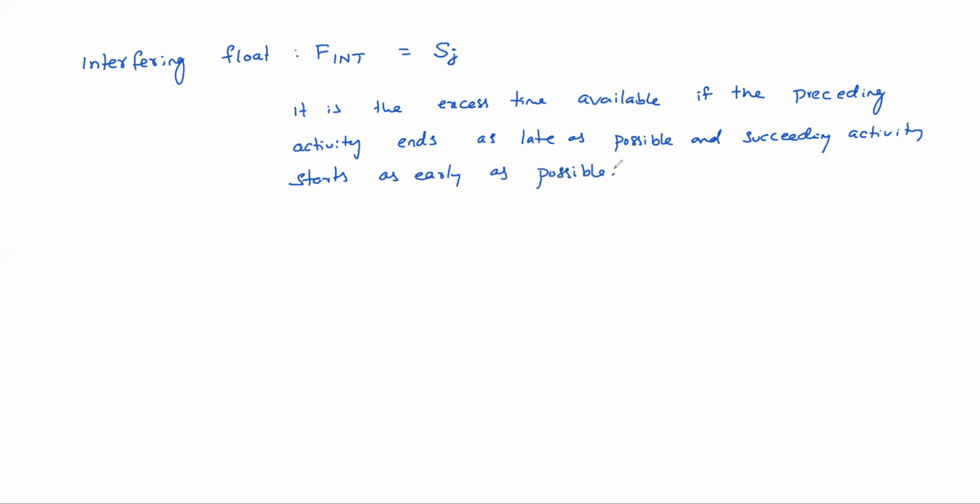See, actually, the preceding activity and succeeding activity will be connected by the head event, right? Head event of the activity. That's why head event slack is the interfering float. Okay.